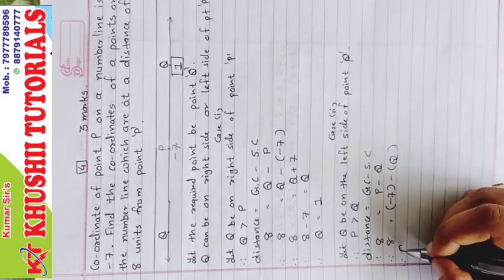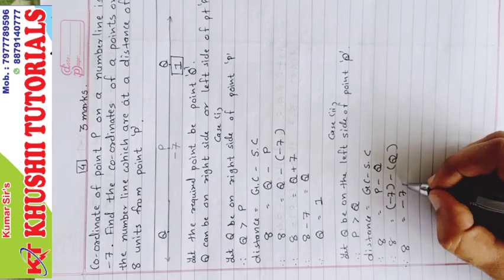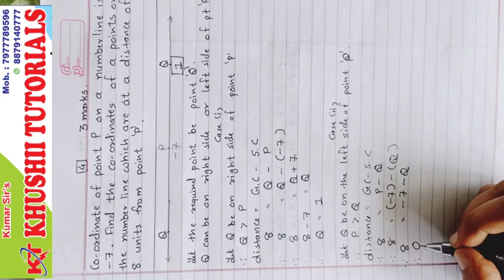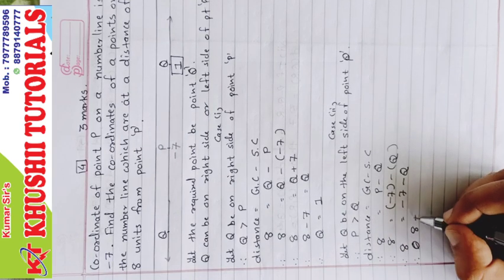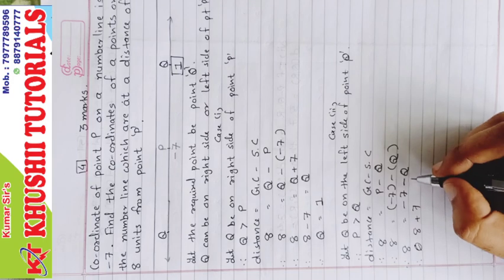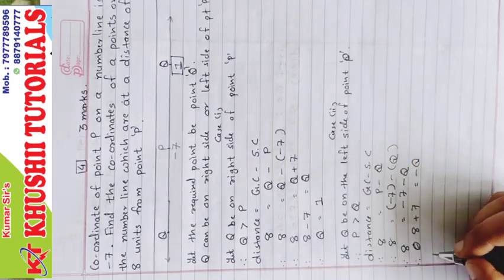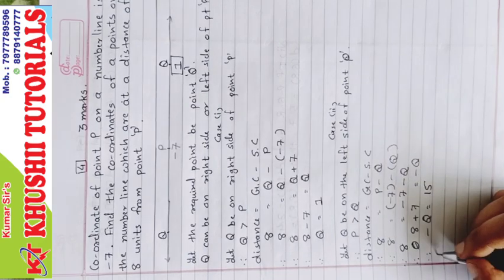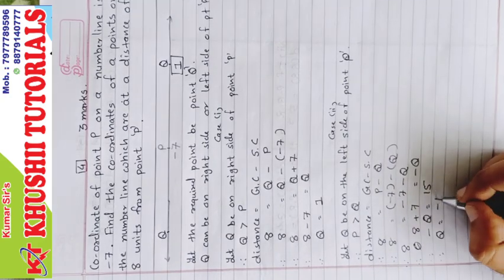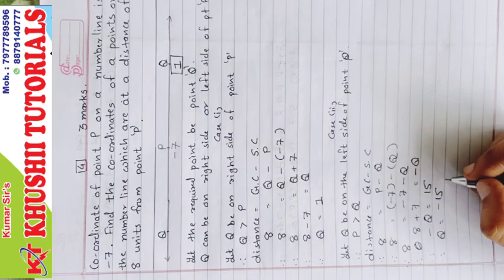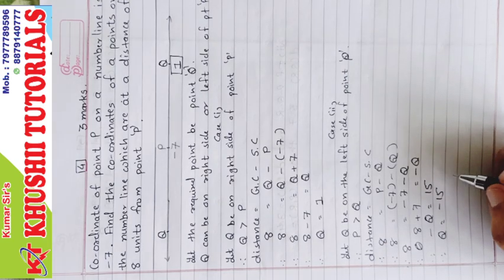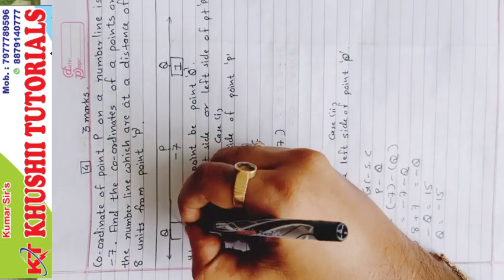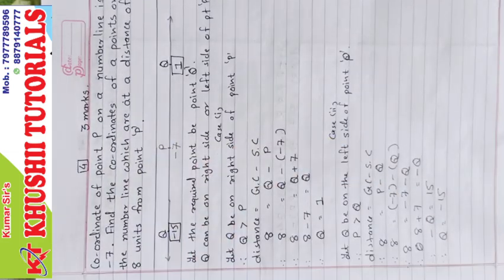So 8 equals minus 7 minus Q. Minus 7 will come on this side, and 8 plus 7 equals minus Q. So minus Q equals 15, and Q equals minus 15. Not units, it is a coordinate now, and a coordinate doesn't have units. So Q will be minus 15. So here second box, minus 15.